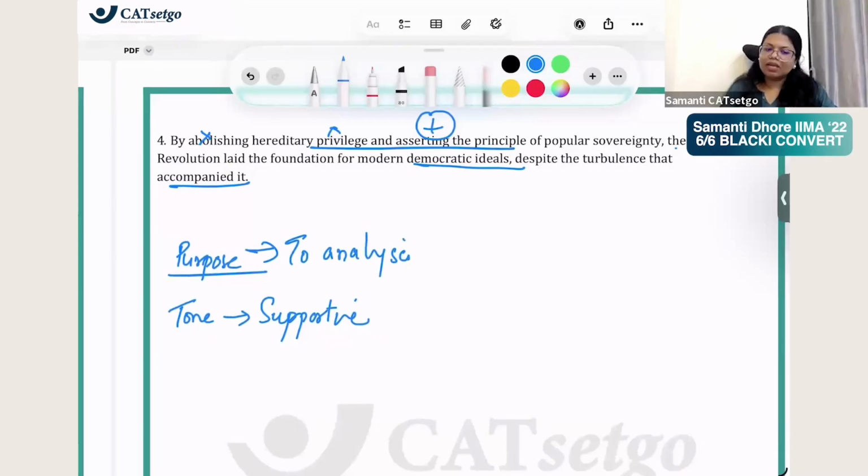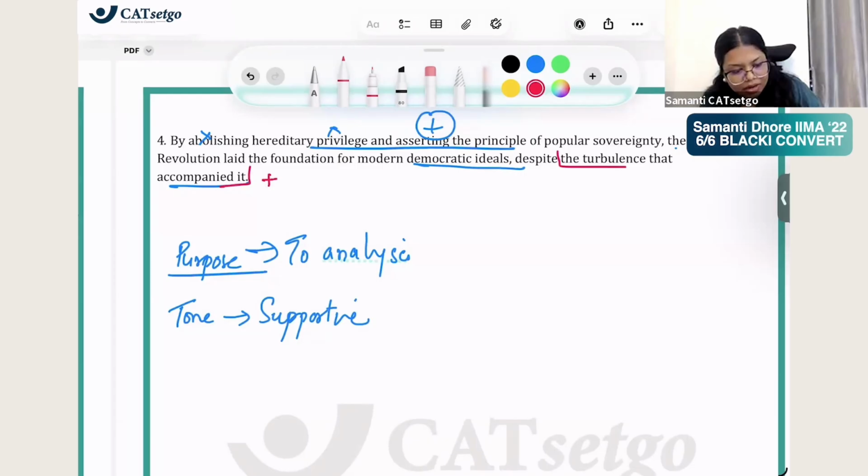Analysis only is happening, where the author is analyzing the positive, negative, but the positive is a little more. That's why we are saying supportive. There is no negative given to you right now. Persuasive tone is different. Persuasive is when somebody is convincing you to agree with them. There is no persuasion happening here. There's analysis only happening, where the author is like, by abolishing this, the French Revolution led to the foundation of modern democratic principles despite turbulence. See, despite turbulence that accompanied it.